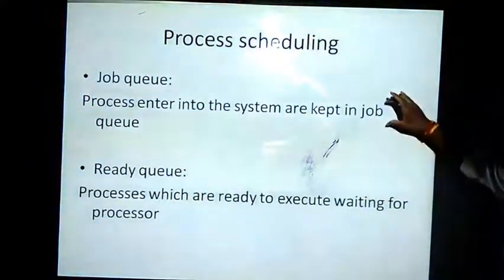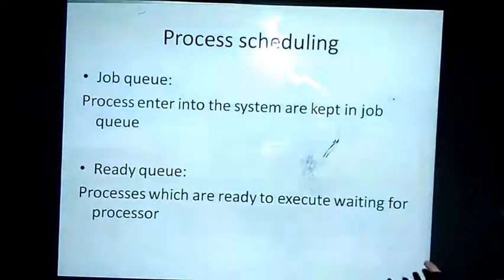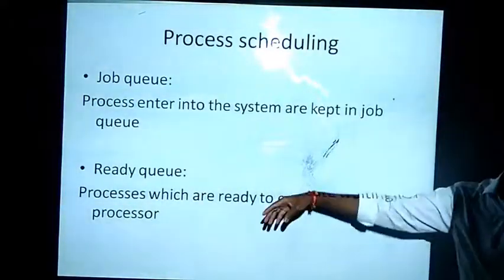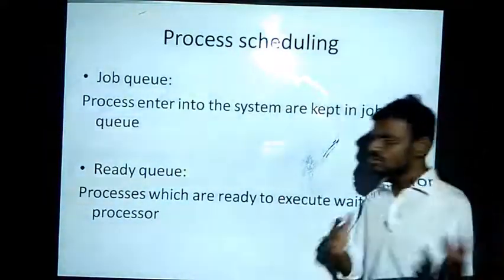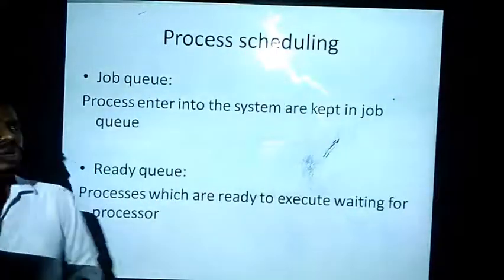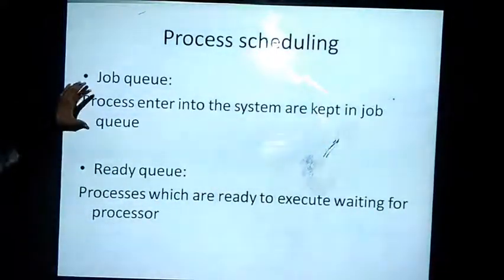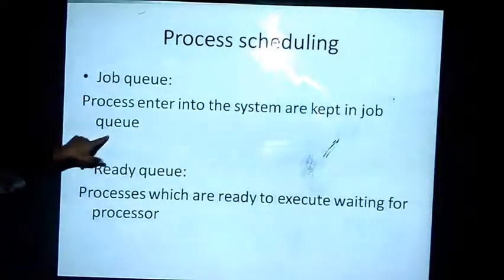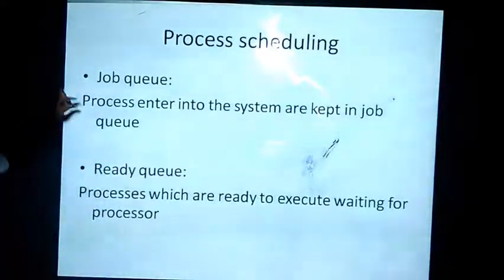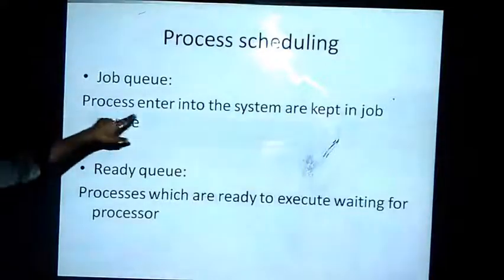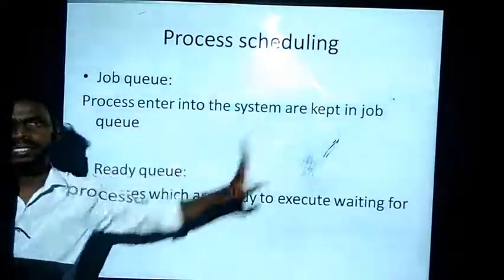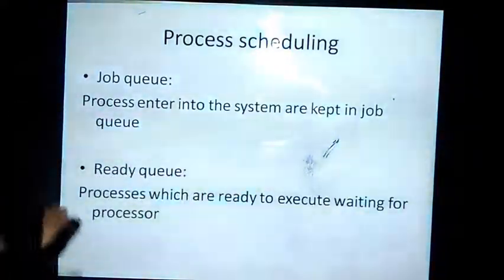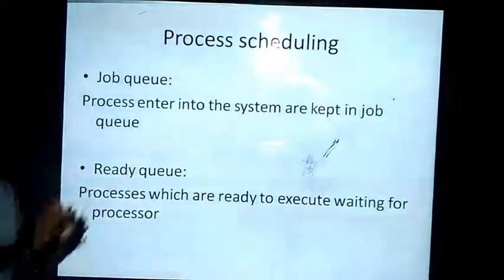Or else it is a job pool, where you can insert a number of processes and it maintains a queue. That's why they say processes that enter the system are kept in the job queue, waiting in order to execute.